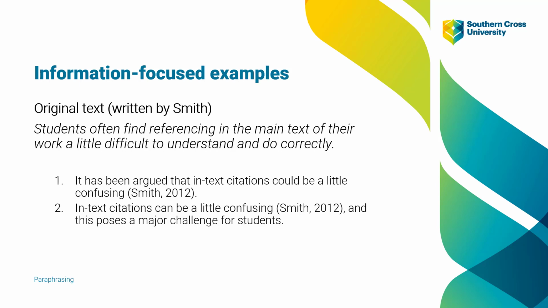So here are some examples of how we would use information-focused referencing. Again, we have the original text written by Smith. Students often find referencing in the main text of their work a little difficult to understand and do correctly. So that's the idea we want to use, so we need to paraphrase it and reference Smith. In the first example, you can see that the author now appears at the end of the reference. It has been argued that in-text citations could be a little confusing.